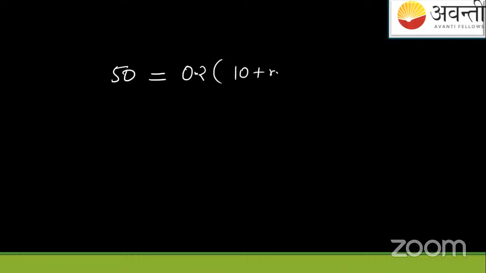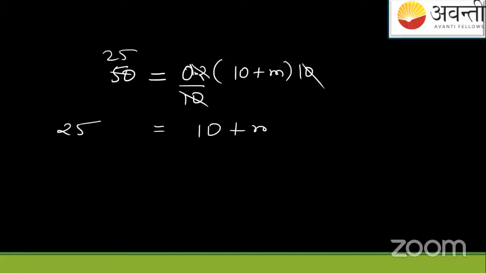10 plus M into g, that is 10 will. Let us solve this. This is 10, 10 gets cancelled. I have removed the point. This is 25. So 25 becomes equal to 10 plus M. This is the minimum condition to find the minimum mass, the condition to find the minimum mass value.